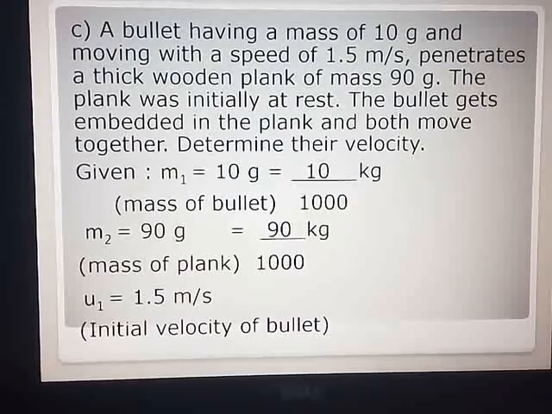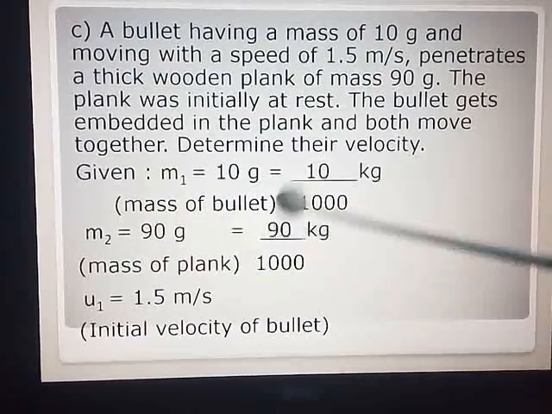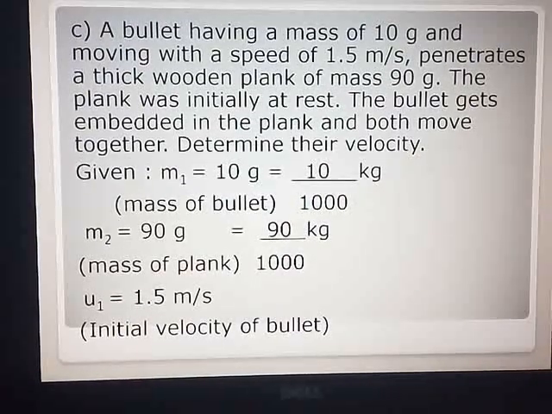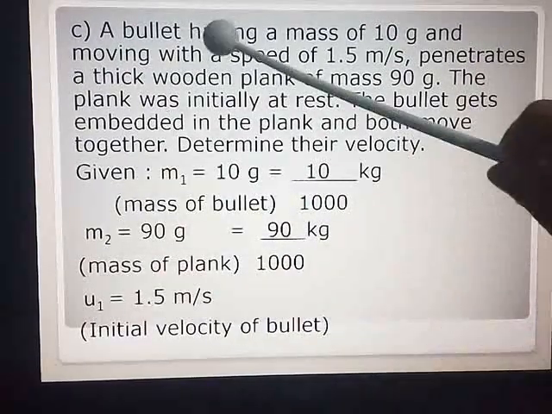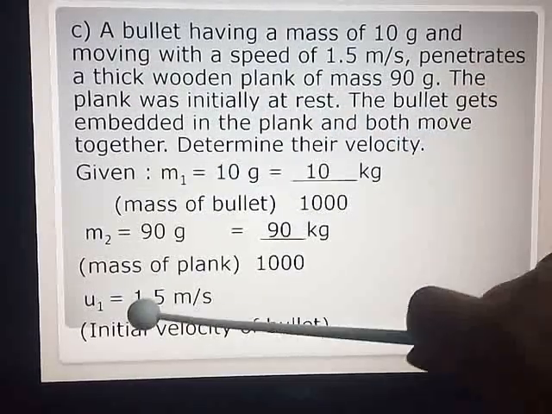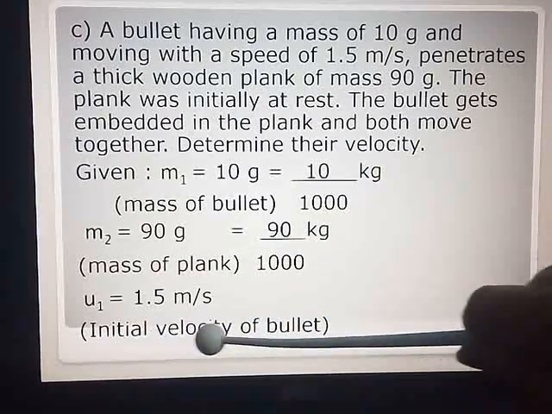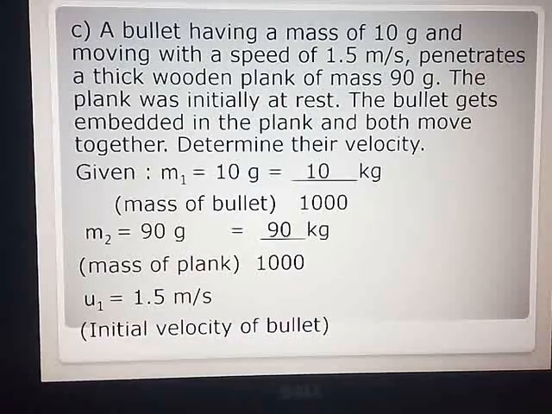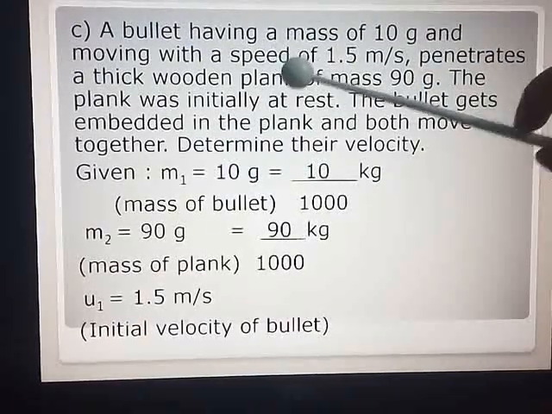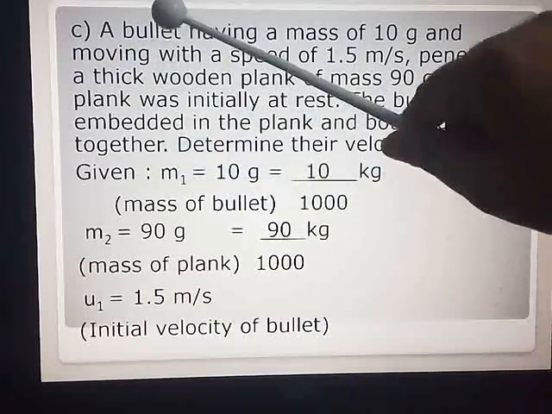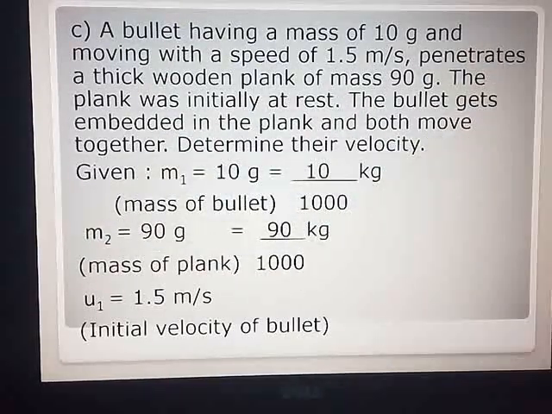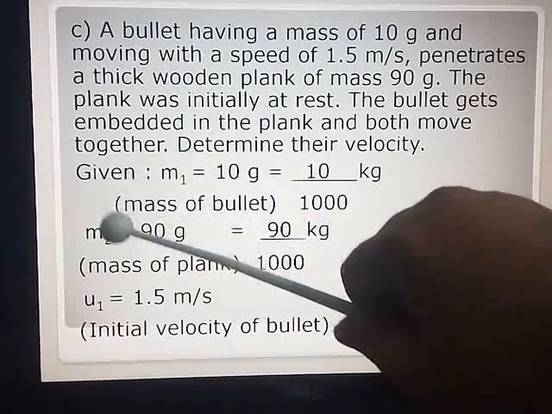Keep it as it is. M2, that is mass of the wooden plank, is 90 grams. So 90 upon 1000 kg. U1, the bullet moving with a speed U1 is equal to 1.5 meters per second. So what is that U1? Initial velocity of the bullet. Writing this in the bracket is very important because the examiner, the teacher, will not know what is M1, what is M2. So in your mind you have decided that my bullet is the first object and plank is the second object. So accordingly you have taken for the first object M1, for the second object M2. But we won't understand. So in the bracket you have to write it up.